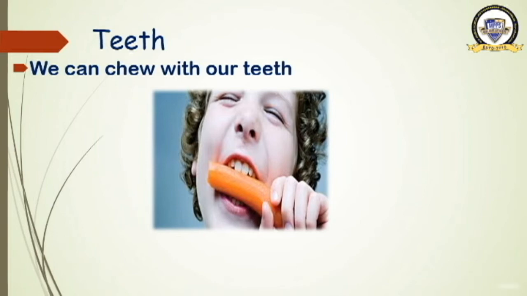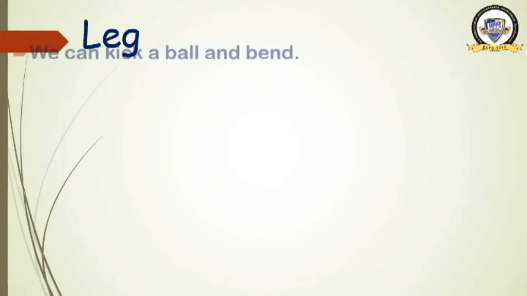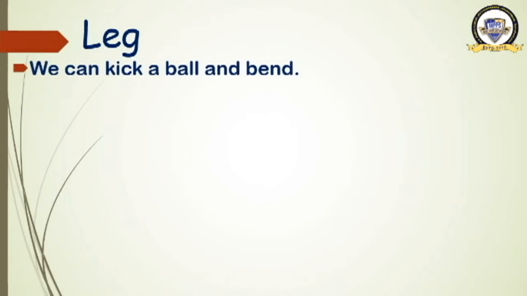T-E-E-T-H. Teeth. Okay. Now the next part, which is leg. How many legs do you have? Okay, very good. 2 legs. How do our legs help us? We can kick a ball and bend also. Legs have many functions in our body. It helps us in many ways. Number 1, we kick a ball. See, this boy is kicking the ball. Which part helps him? Okay, leg.